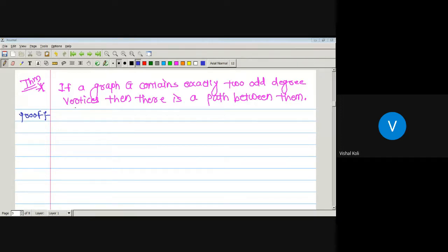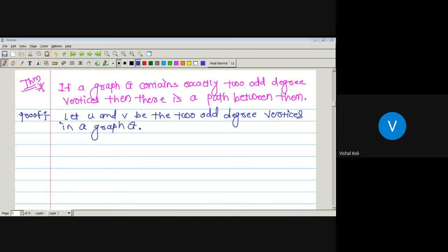Let U and V be the two odd degree vertices in a graph G. And all the remaining vertices, since we are given that only two vertices have odd degree, are of even degree.